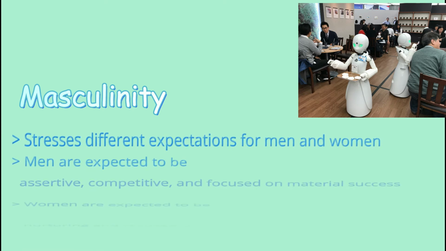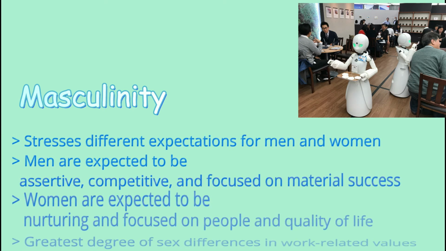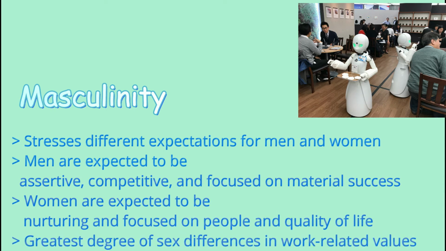In the dimension of masculinity, there are different expectations for men and women. Men are expected to be assertive, competitive, and focused on material success. So, men are most likely to earn the money. But women are expected to be nurturing and focused on people and quality of life. So we can see that women are more likely to nurture their children, or act as the housewife in the house. And this dimension shows the greatest degree of sex differences in work-related values.